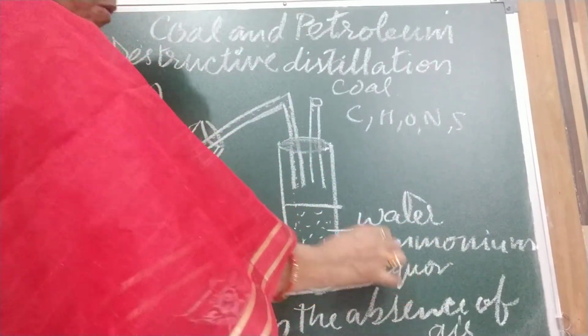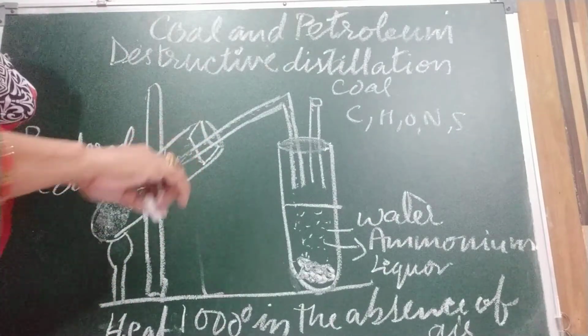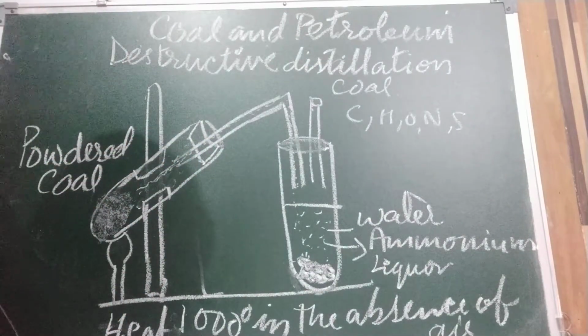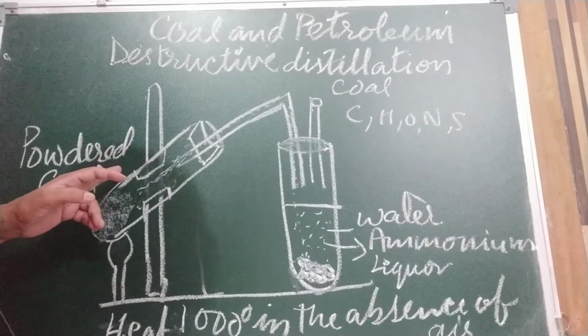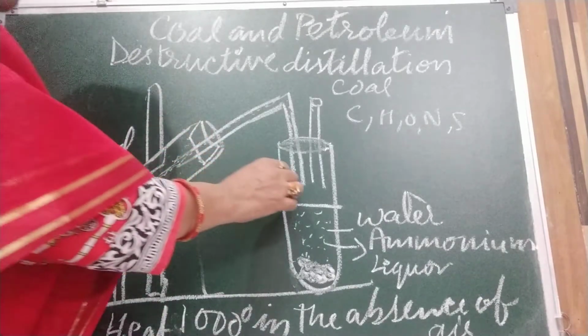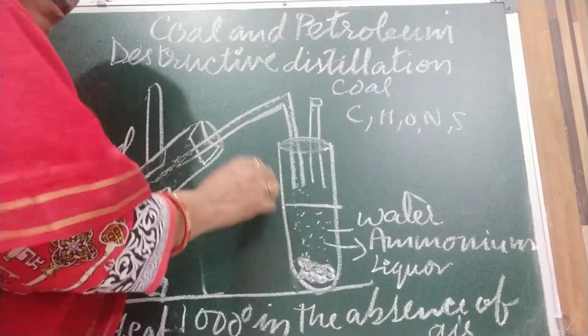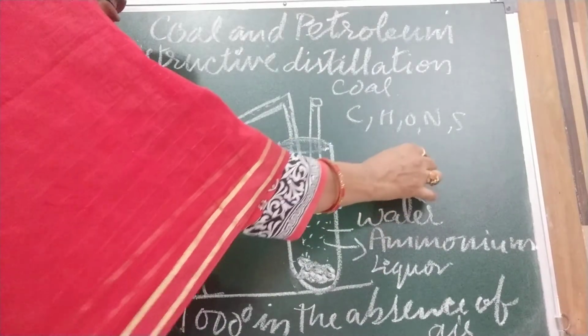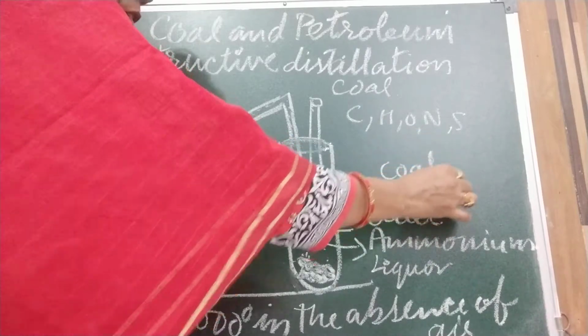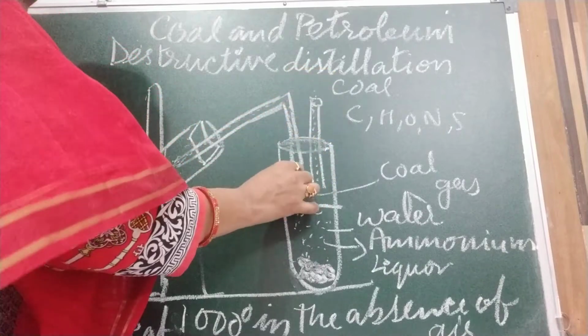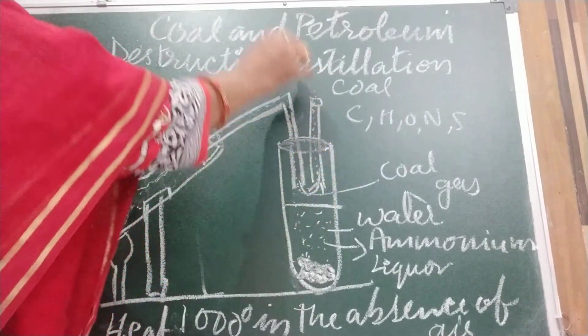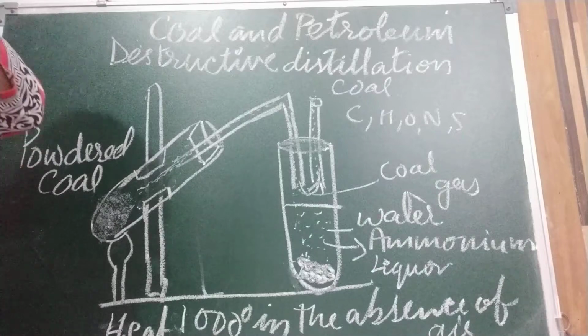Okay, this is very important. I will tell you the importance of all these things. First, let me explain this. Coal gas will dissolve in water in tube B and form ammonium liquor. Coal gas will pass through, one more thing is formed, that is coal gas. Because it is a gas, it will not go down, it will go up and move out from this open tube.